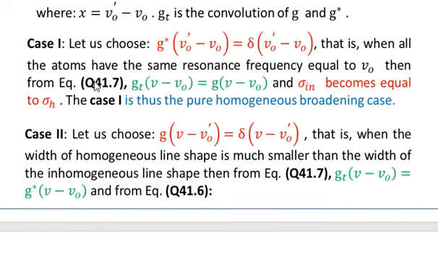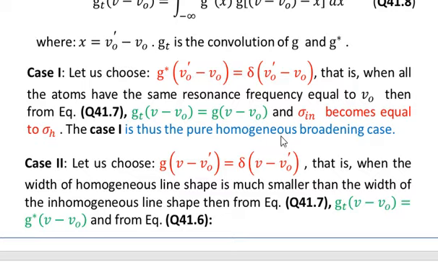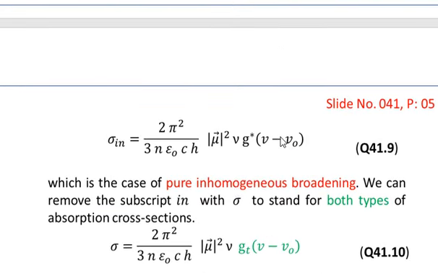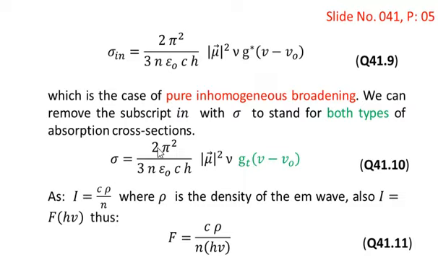In case number 1 we discussed the case of a pure homogeneous broadening, and in case number 2 we have discussed the case of a pure inhomogeneous broadening. We can remove the subscript in. You see that sigma in equation number 41.9 has a subscript in. We can remove that subscript and write sigma as such to stand for both types of absorption cross sections. That is, sigma can be written as 2 pi square over 3 n epsilon naught ch into absolute square of mu into nu into gt of nu minus nu naught.